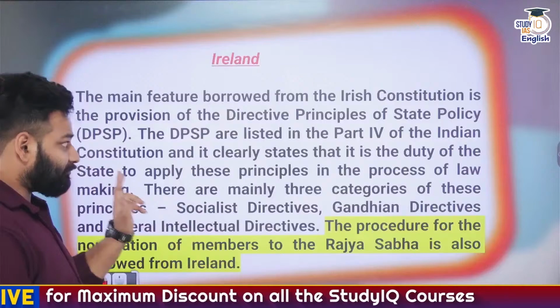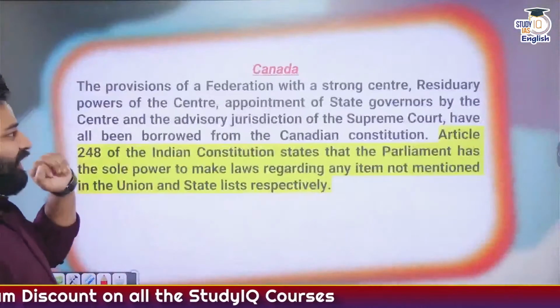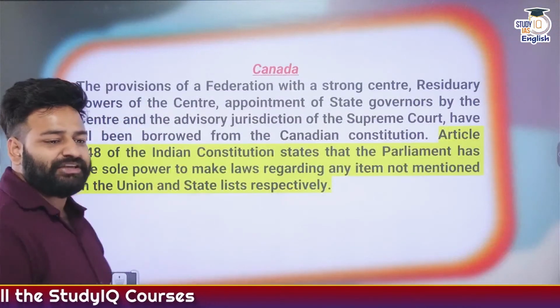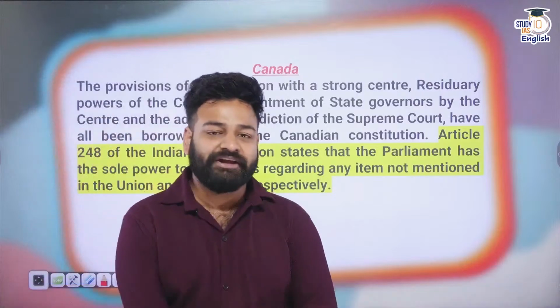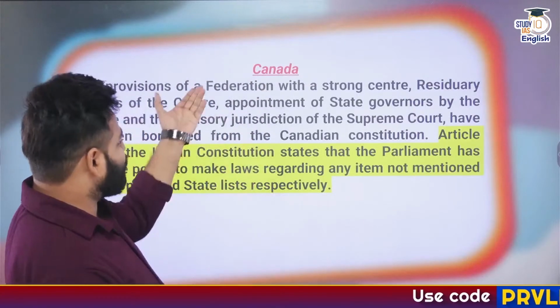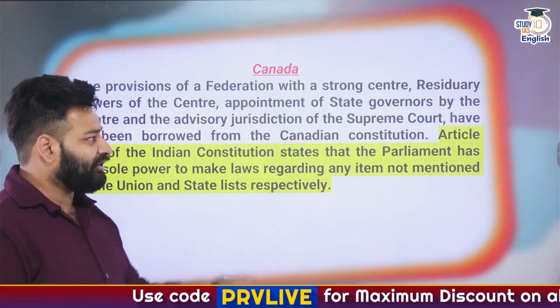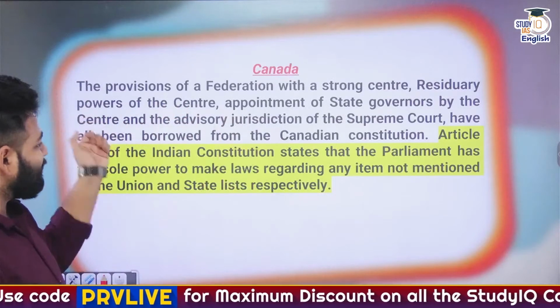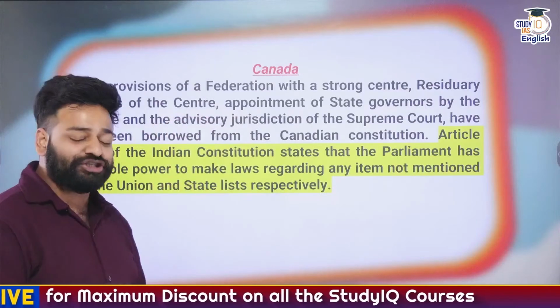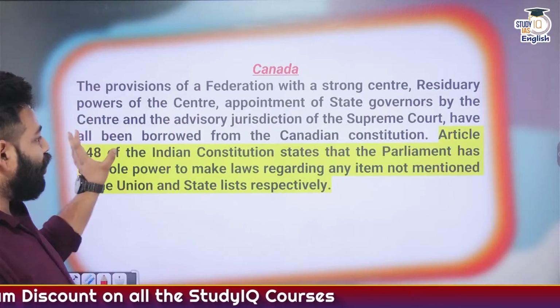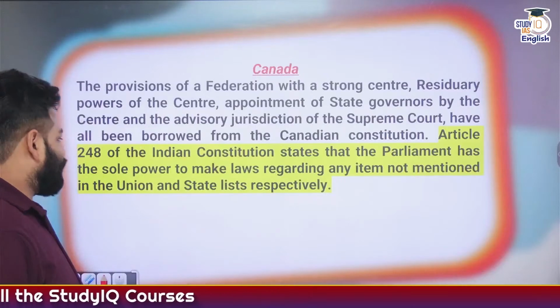Next thing, Canada. What are the things we have adopted from the Canadian Constitution? The provision of a federation with a strong centre, residuary powers of the centre, appointment of the state governors by the centre, and the advisory jurisdiction of the Supreme Court have all been borrowed from the Canadian Constitution.